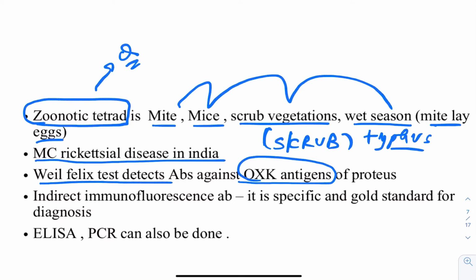With the rickettsial family members. And that's why this property, that the antigens of this and antibodies of them are cross-reacted to depict the titers of this particular disease or any other rickettsial disease, in which they were found to be useful. So this is what is termed as what? Weil-Felix test. It is which type of test?